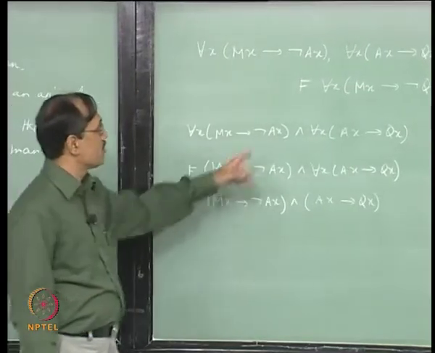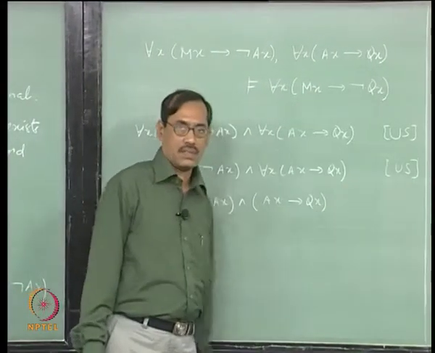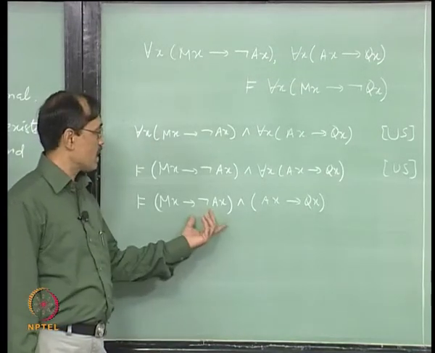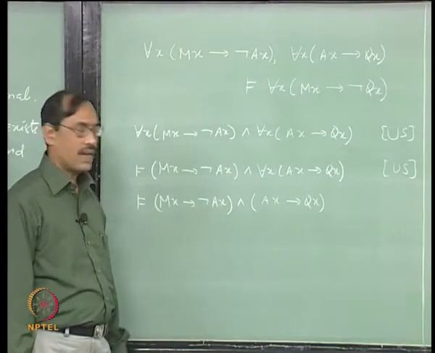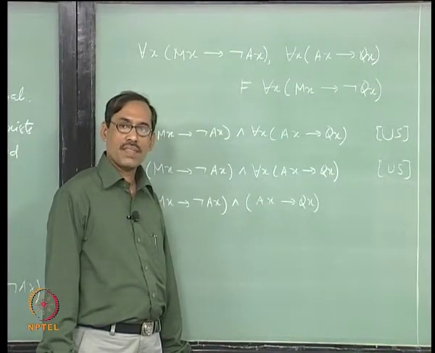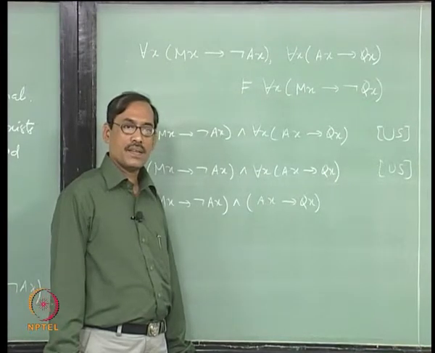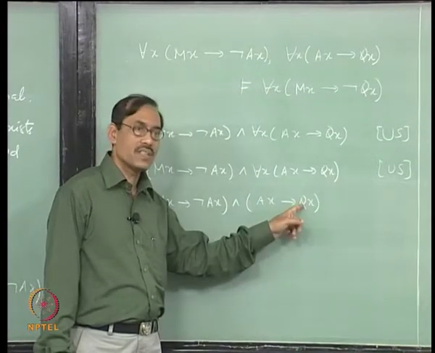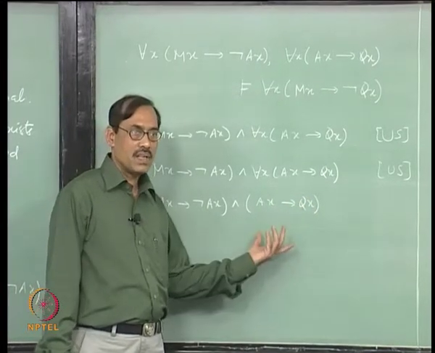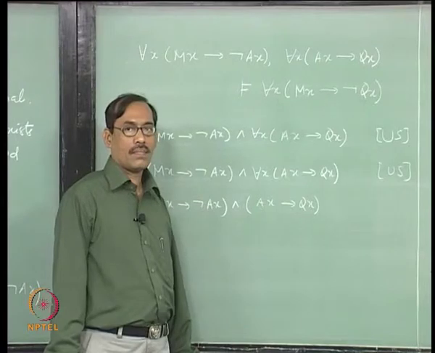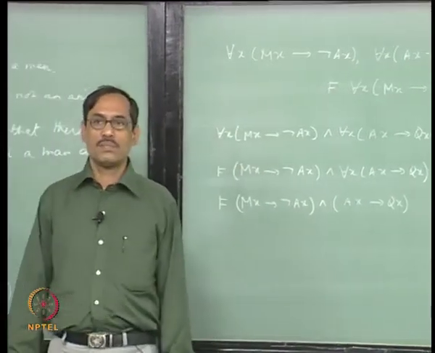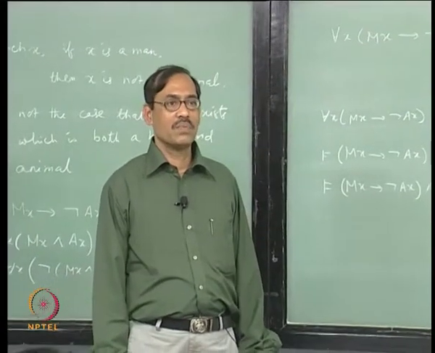See, our aim is to get something with mx and not qx or mx qx, ax should be eliminated. It does not look like I can eliminate ax. Had it been not ax, I could have used hypothetical syllogism, right? Or had it been not qx, I could have also applied it the same way because of contraposition, but nothing is there. So, I am stuck, I cannot proceed.